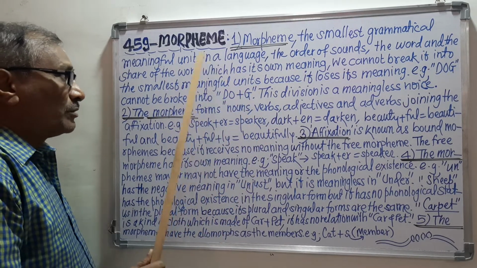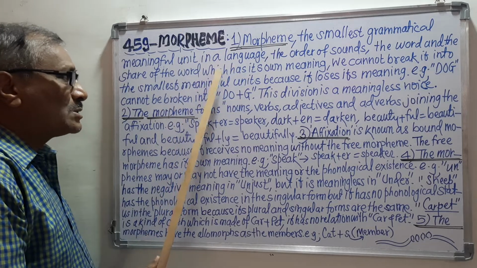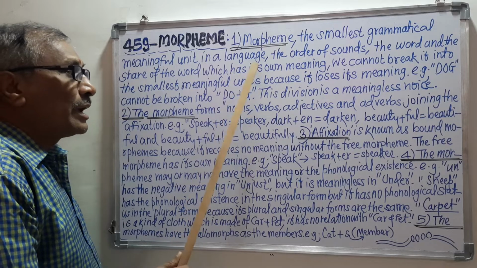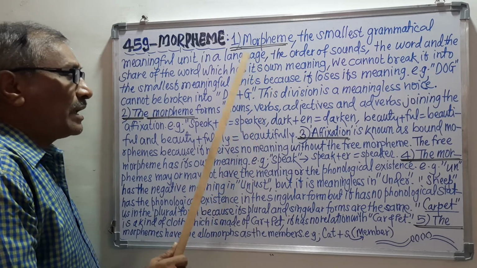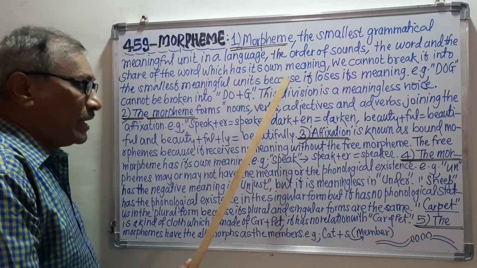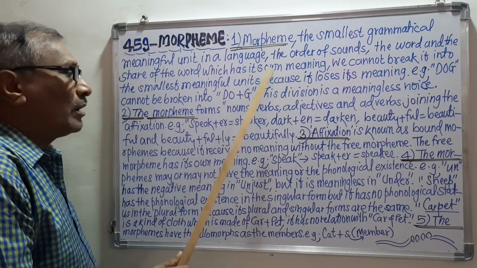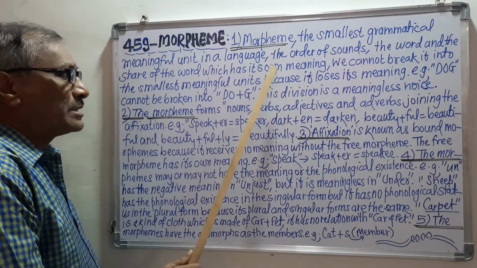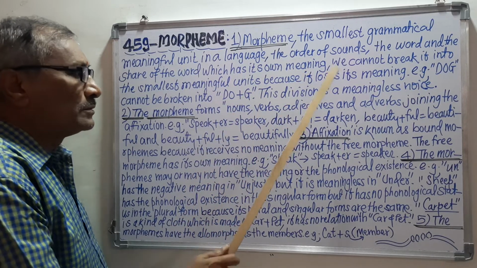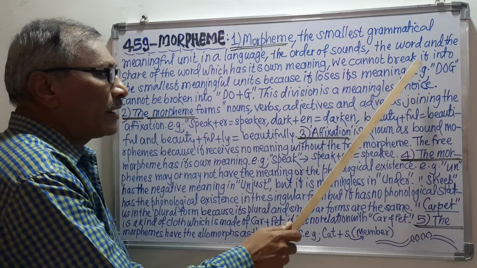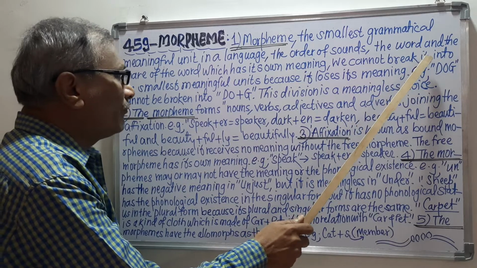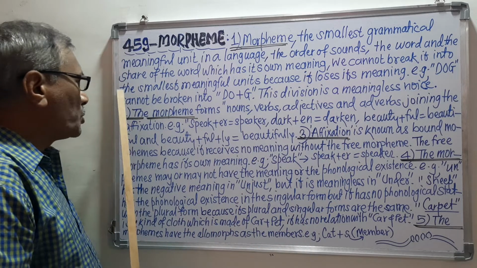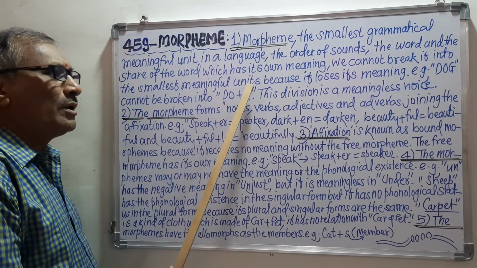Remember, this morpheme has its own meaning. Its own meaning means what? It gives its own meaning, means it tells us the meaning, means we can call it with a meaning, and that's why it has its own meaning. We cannot break it. It means the morpheme. We cannot break the morpheme into the smallest meaningful units.